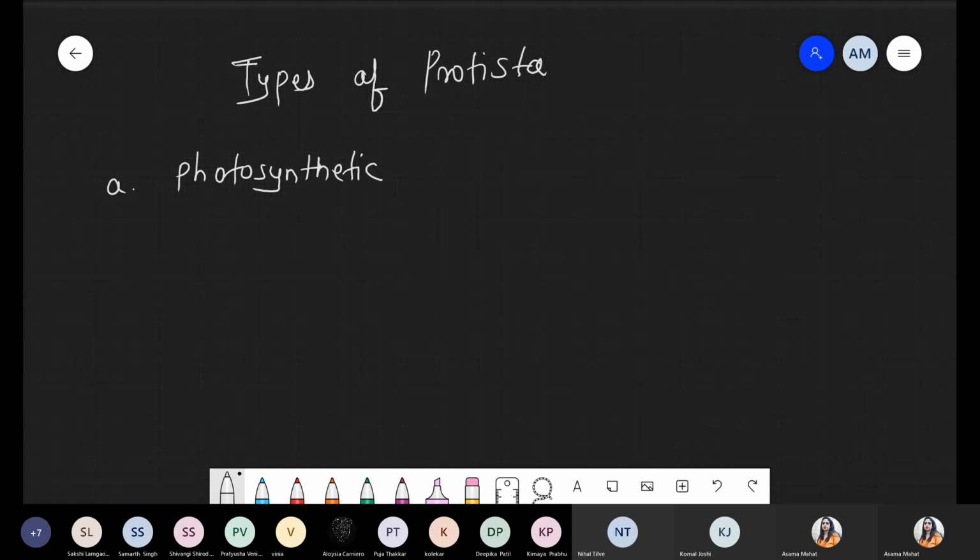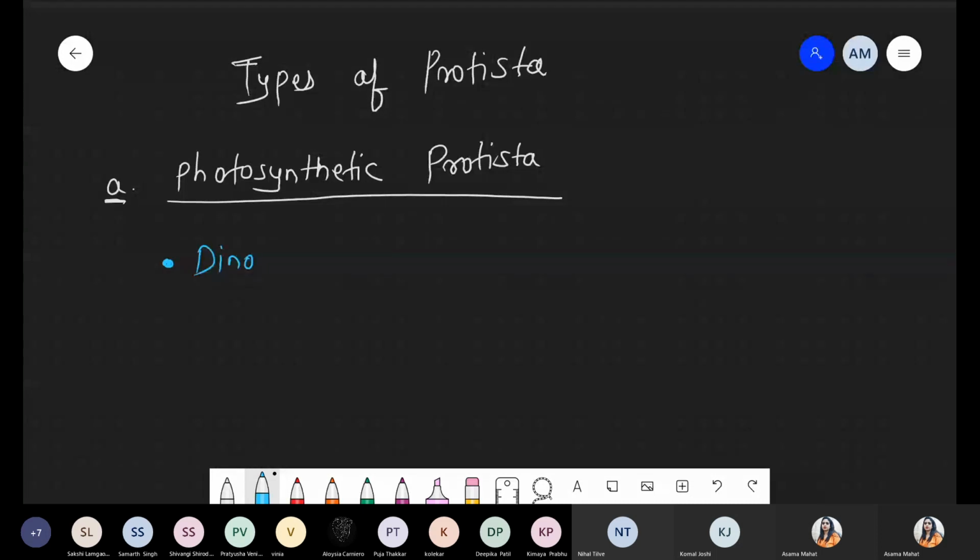Don't draw a table. First category, photosynthetic protista. Under the photosynthetic protista, further we'll discuss three major examples: dinoflagellates, diatoms, and the euglenoids. So under this point, three examples are there. First one, dinoflagellates.